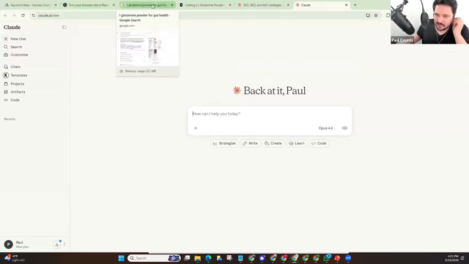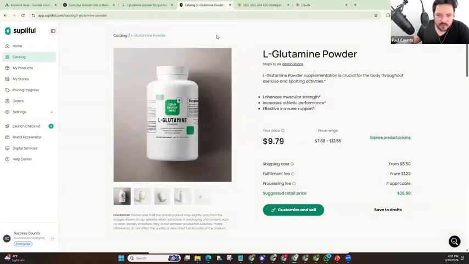We want to come up with some keywords for a product we want to promote. So we dug through the supplemental catalog, and we came across this awesome product called L-glutamine powder. So we've got our L-glutamine powder here, a popular supplement, especially for muscle gain, muscle growth, things like that.